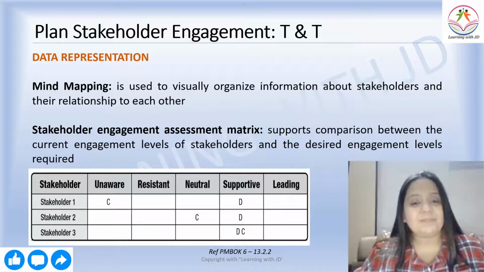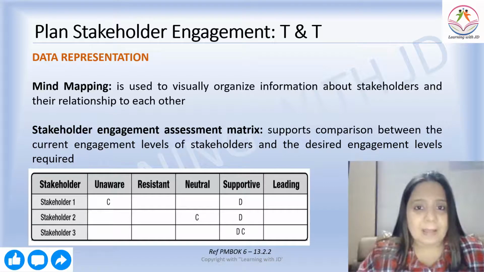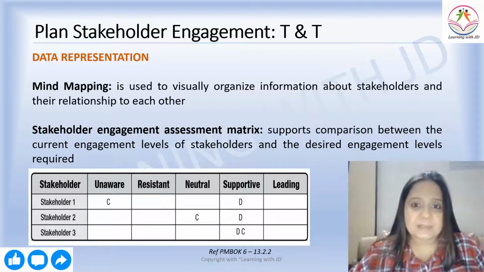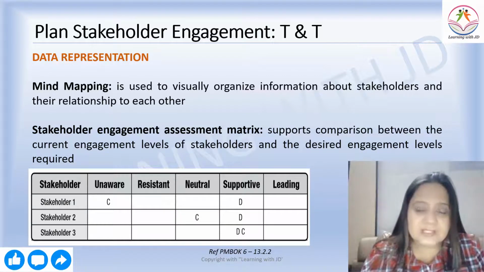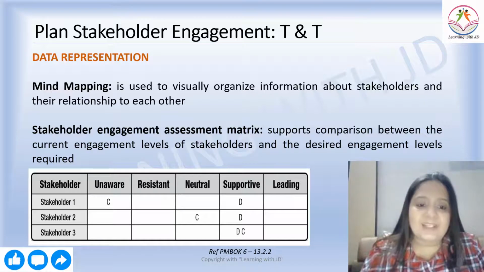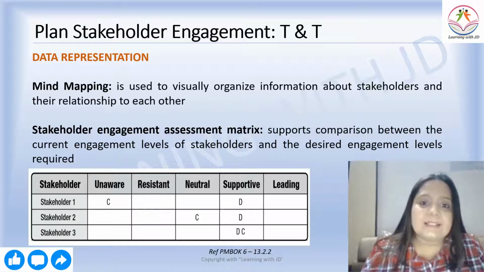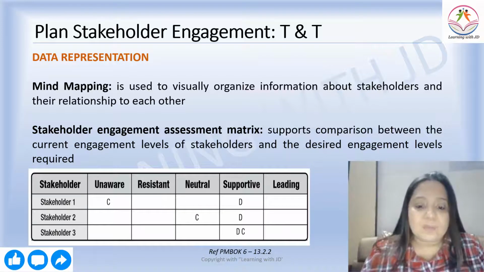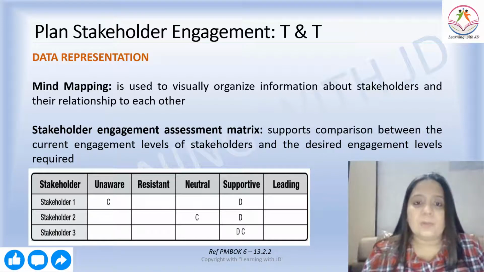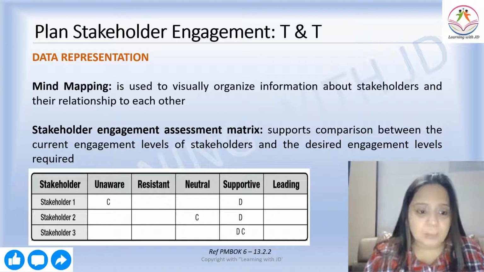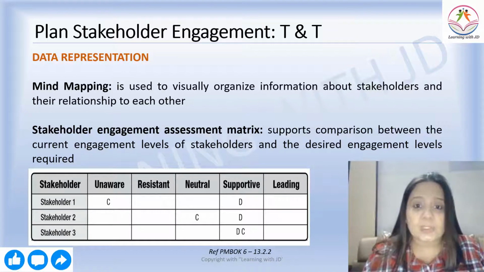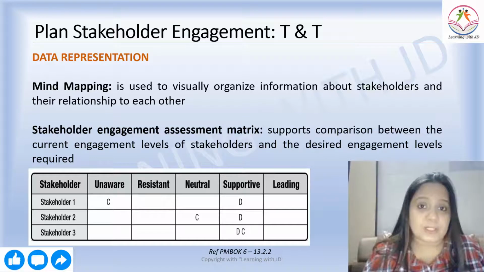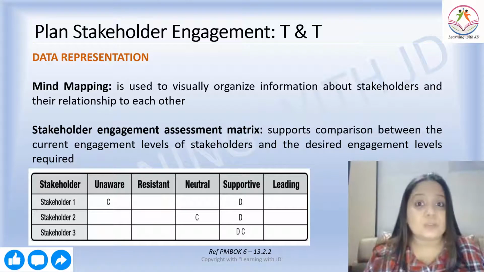Then data representation: you will either show it in the form of mind mapping or a stakeholder engagement assessment matrix. Let me talk a little about the stakeholder engagement assessment matrix. It supports comparison between the current engagement level of the stakeholder and the desired engagement level required. If you can see, there's a small table that shows what stakeholder engagement is all about. You list all the stakeholders, and then you note whether the stakeholder is unaware, resistant, neutral, supportive, or leading towards your project. So you have to take all these things into consideration.